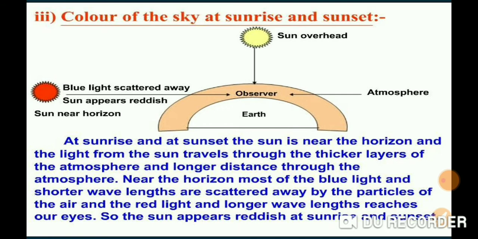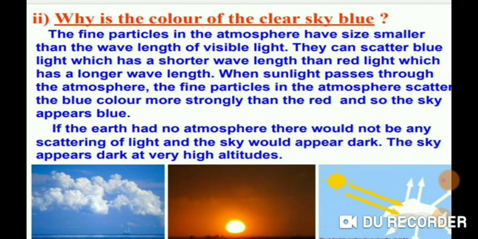Again there is a question: we can see that the color of the sky is blue, but why does the sky appear dark instead of blue to an astronaut? The astronaut who is going for research sees the same sky as black. Why? Because in space no particles are present.